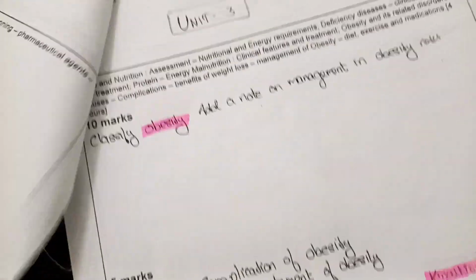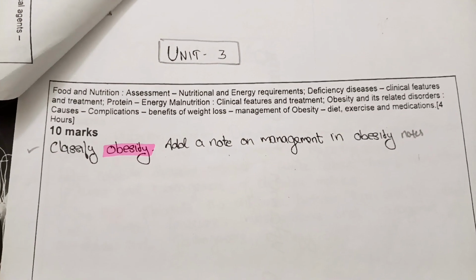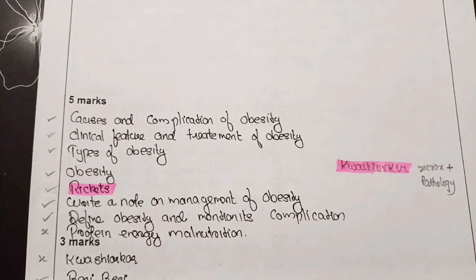In this, the important 10-mark question is classify obesity and add a note on management in obesity. Important 5-mark questions. The first one, causes and complications of obesity, clinical features and treatment of obesity, types of obesity, and you can simply get the question as obesity. So you can see the number of times this topic has repeated. So you must know that this is the very important topic in this chapter.